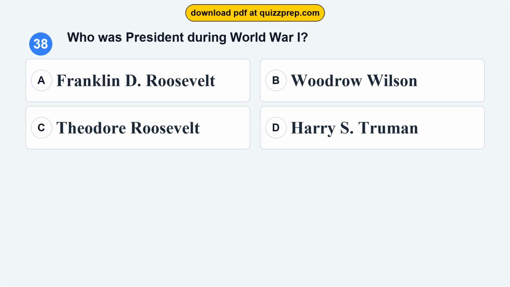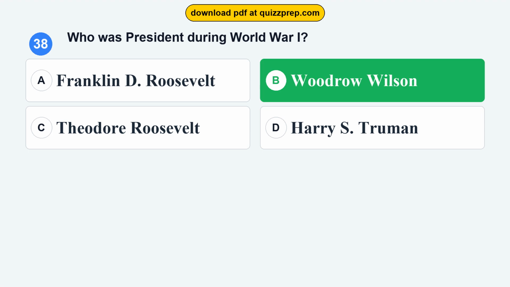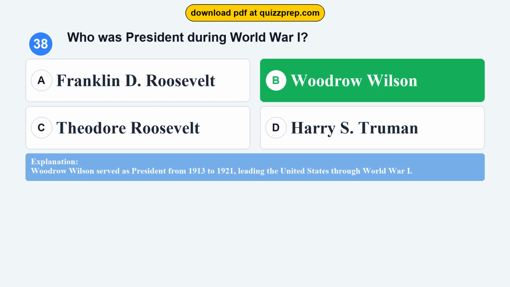Question 38. Who was president during World War I? Option A, Franklin D. Roosevelt. Option B, Woodrow Wilson. Option C, Theodore Roosevelt. Option D, Harry S. Truman. The correct answer is option B, Woodrow Wilson. Woodrow Wilson served as president from 1913 to 1921, leading the United States through World War I.